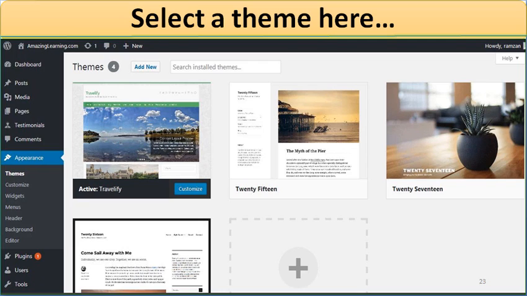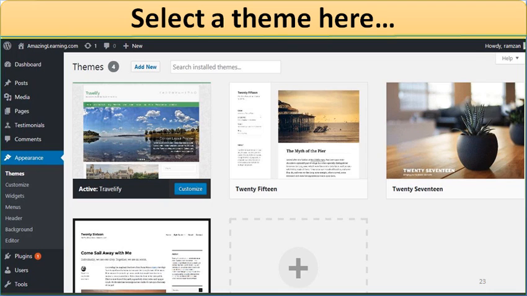For example, the theme option is on this menu bar under appearance. Once you click on appearance, you will find the theme option, and when you click on theme, you will find so many themes here.